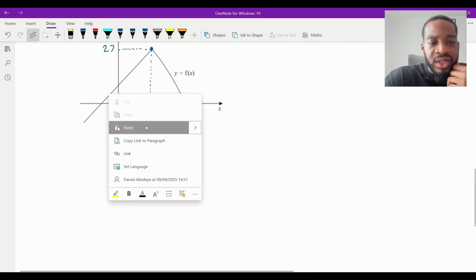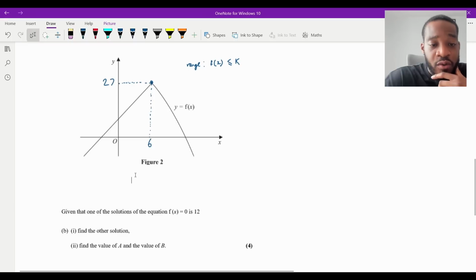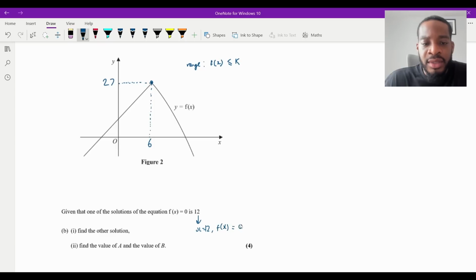Okay. Now, what did they tell us? They told us that one of the solutions of the equation f of x equals 0 is 12, right? f of x equals 0 is where the graph intersects the x-axis, which are the roots. So they're saying that one of the roots is 12. So what we're saying here is that x is equal to 12 when f of x is equal to 0, or y. So I'm going to plug x is 12 into my diagram. Now x is 6 is there. That tells me that this root they're describing must come from the quadratic curve, isn't it? So I'm going to put 12 there. And then the other one is going to be over here, which is the linear one.